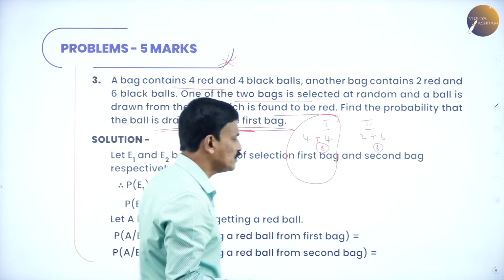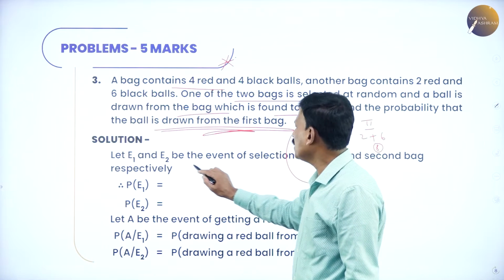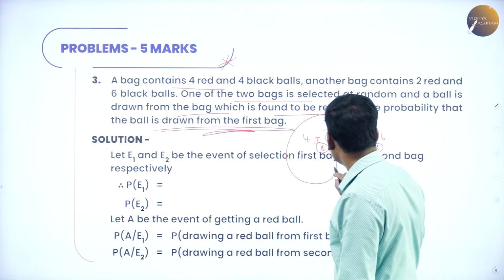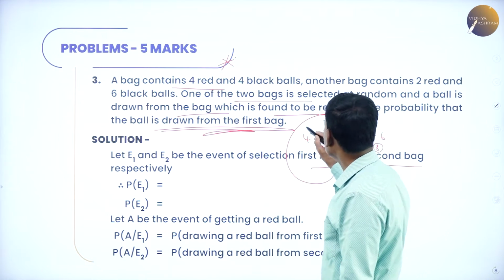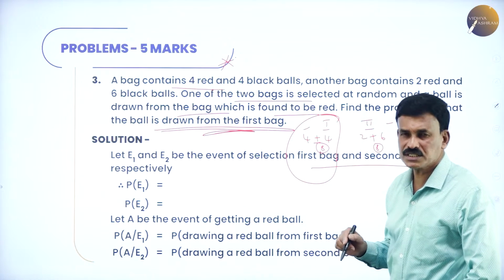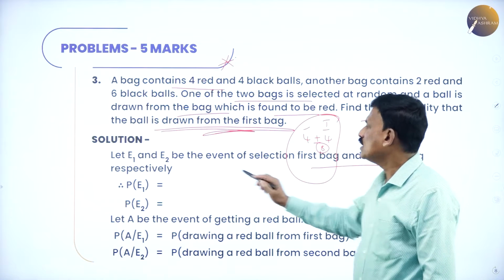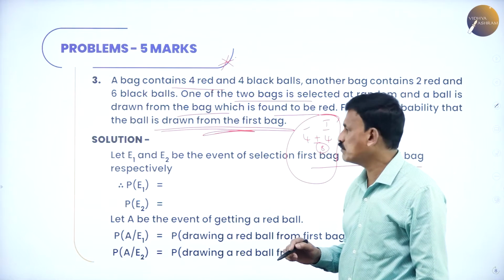Now let us define the events, same E1 and E2. Let E1 and E2 be the events of selection of the first bag and the second bag.